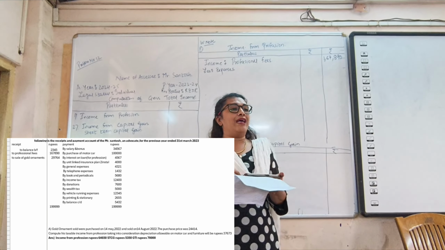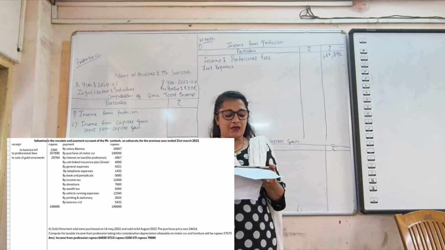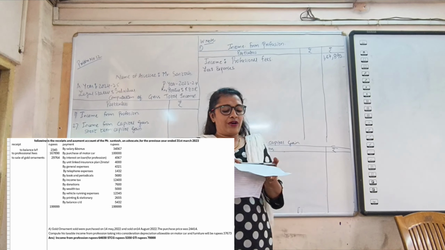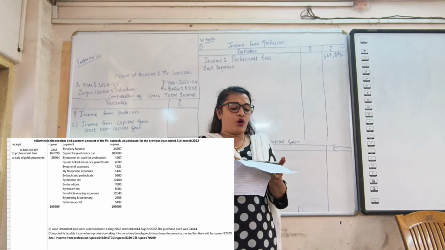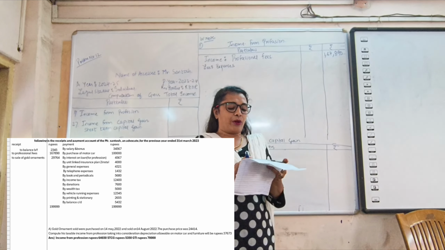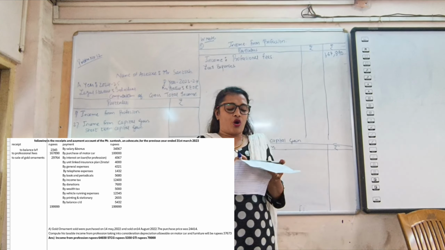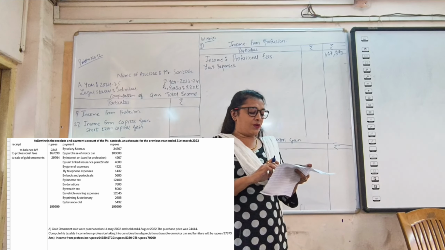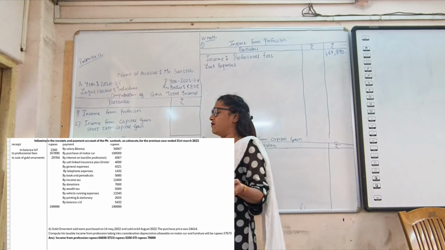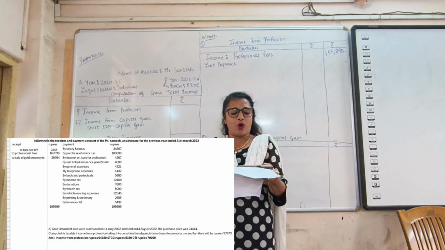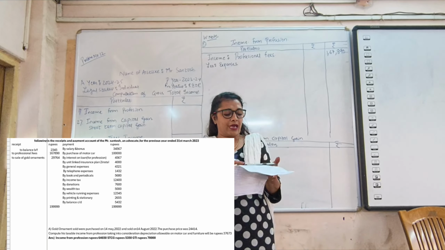If you look at the adjustments, they have given two adjustments. The first adjustment says gold ornaments sold were purchased on 14th May 2023 and sold on 14th August 2023. For this adjustment, I have given this note. Let me continue this income from profession, then we will move on to income from capital gain.